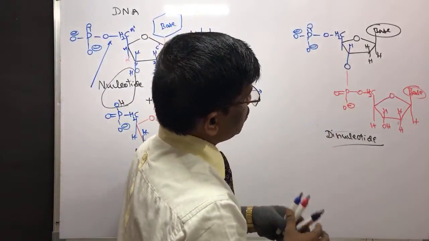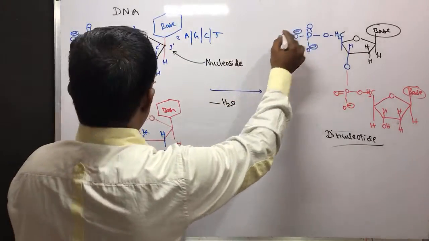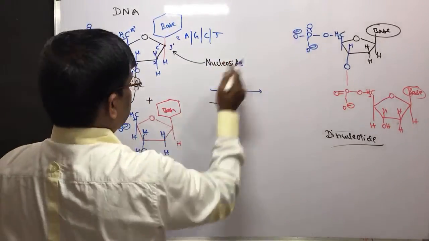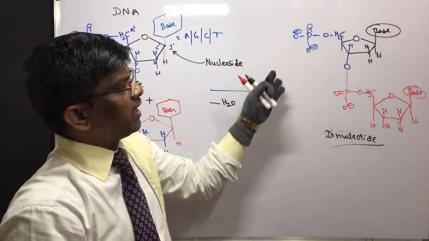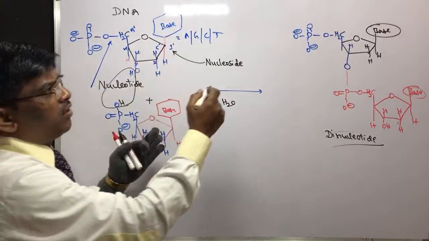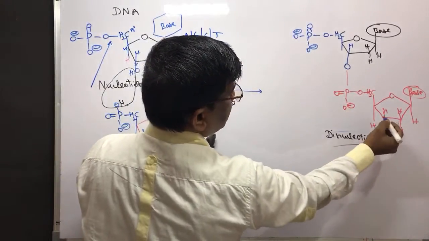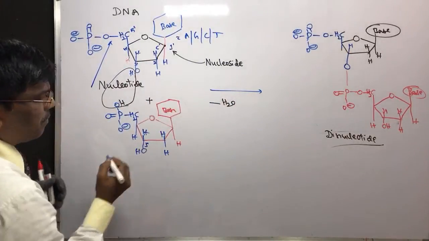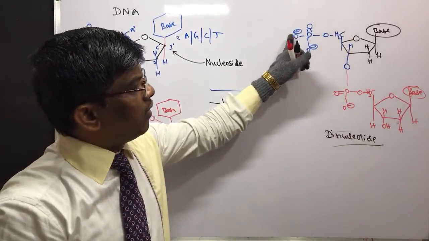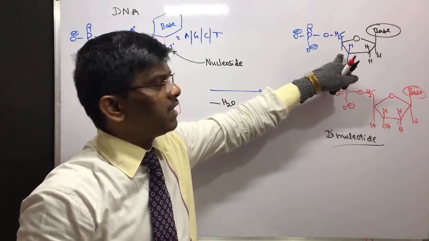Now we know the structure of a dinucleotide. What happens if I have one dinucleotide and I add another nucleotide? It forms this 3 prime. So one phosphate ester forms between 5 prime and 3 prime.